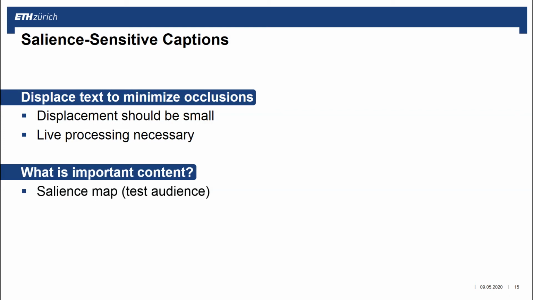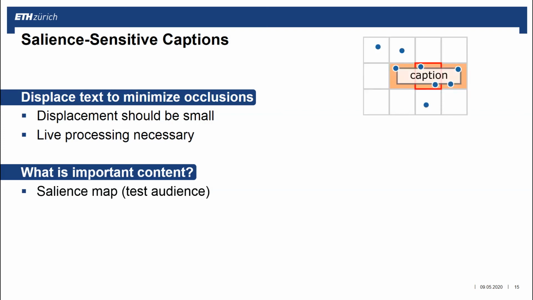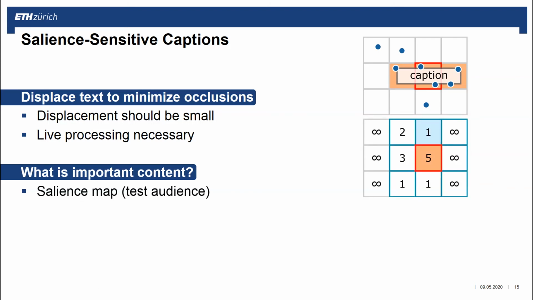Our salient-sensitive algorithm works as follows. First, we divide the screen into cells and determine for each cell how many gaze points from the test audience would be occluded if we center a caption box there. This way we can create a cost matrix and finally a displacement map that we can use as a lookup where to place captions with less occlusions.